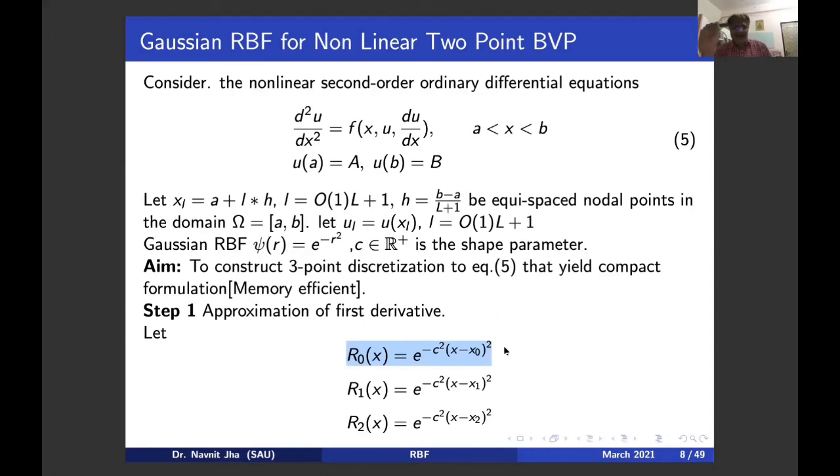Now, I am telling you about 1 point x_0. With the help of this x_0, on similar lines, there can be another function R_1, which is defined as e raised to the power minus c square (x minus x_1) whole square. Similarly, R_2(x) is defined as e raised to the power minus c square (x minus x_2) whole square. Like this, I can define so many functions, R_3(x), R_4(x), as many as the points in your domain. You can define that many R.